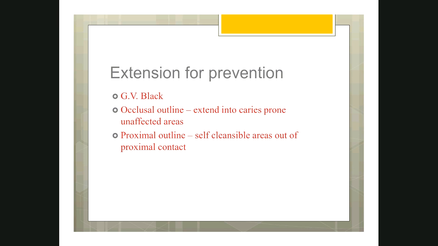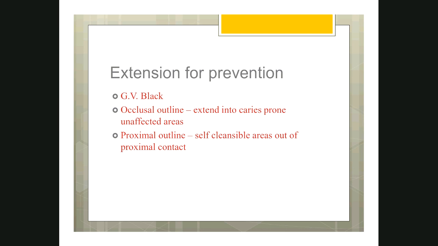So as a preventive measure, you involve all the pit and fissures on the occlusal surface of a molar. Maybe there will be caries only on the mesial side, but still you will involve the distal portion of the occlusal pit and fissure in your outline form to prevent caries in the future. So this is called extension for prevention.